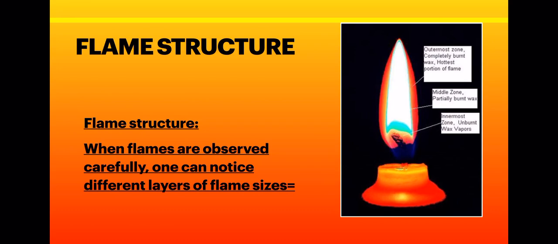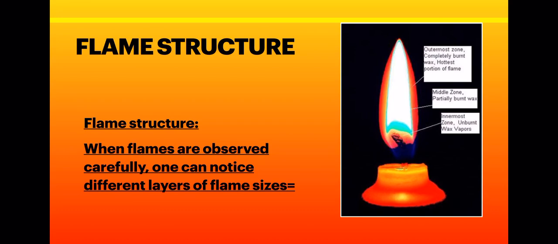Keep in mind that the blue color flame is quite hot in comparison to the yellow color flame. That is why you do not use a candle for cooking food. You always use a gas stove, which gives a blue flame. If you use a candle for heating something, it will take more time in comparison to a blue flame. So the blue flame is hotter in comparison to the yellow flame.